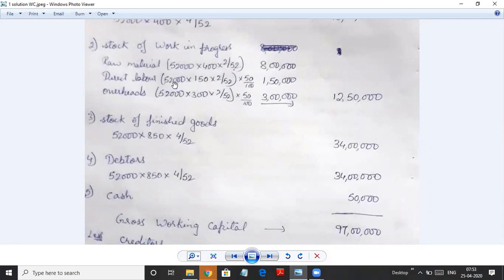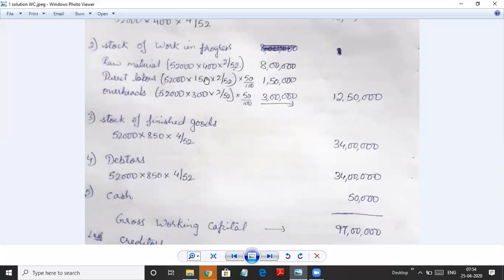Direct labor, 52,000 units into 150 is the cost of labor per unit, into 2 by 52. This is the full cost of labor, but we are taking only half because we are at 50% completion stage, or as per rule also we should take only 50% of the amount. So into 50%, 1,50,000 is the direct labor cost. Overhead, 52,000 into 300 is the cost per unit, into 2 by 52 will give the total overhead cost, but we are at 50% completion stage, so we are taking into 50%, that comes to 3 lakh. So if you see, I'm taking half of direct labor, half of overhead.